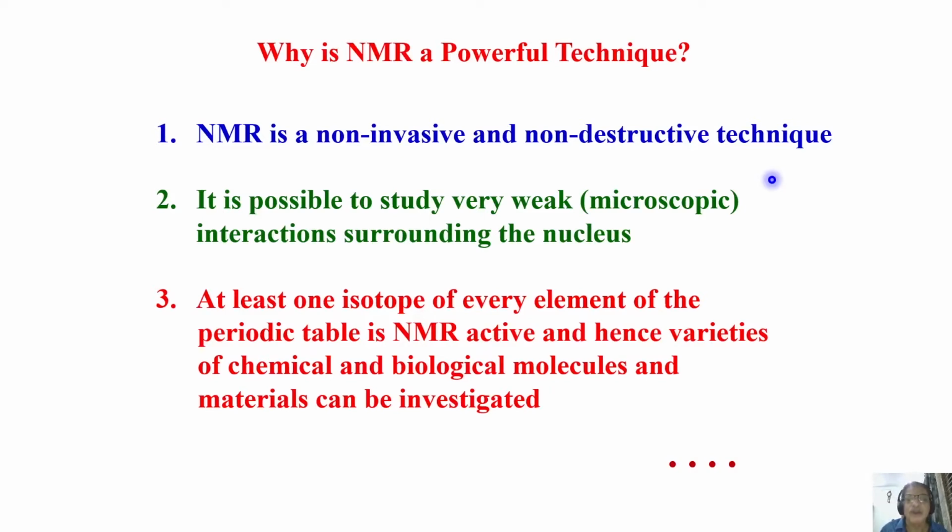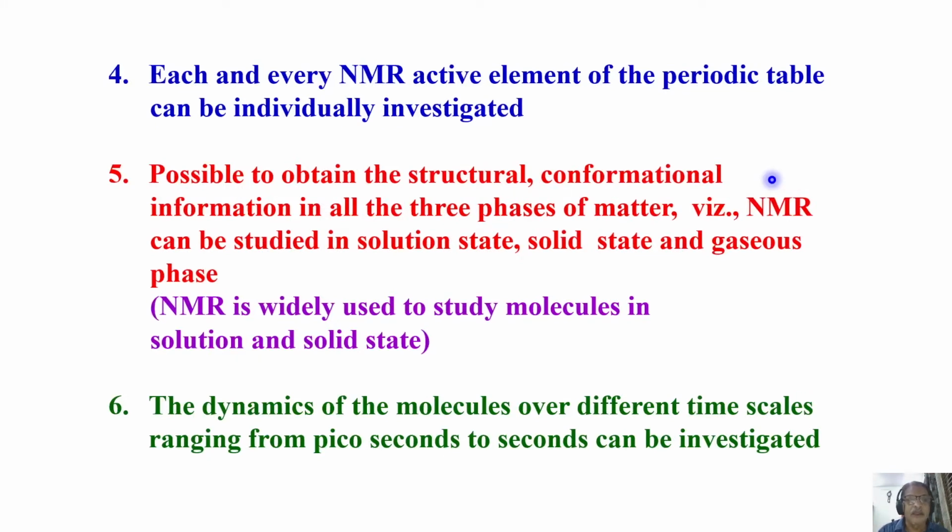It means you can study varieties of chemical and biological molecules and even materials. Every molecule, every material, whether it is chemical or biological, can be investigated. And another thing is, interestingly, each and every NMR active element of the periodic table can be individually investigated. That is important, can be individually investigated.